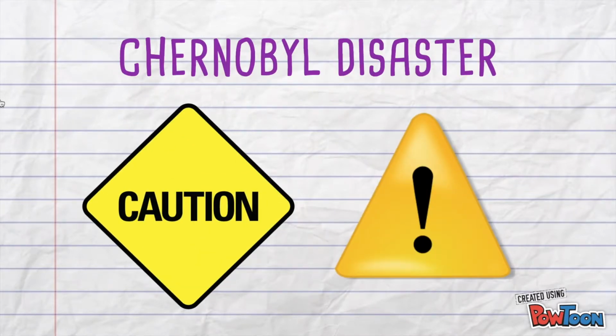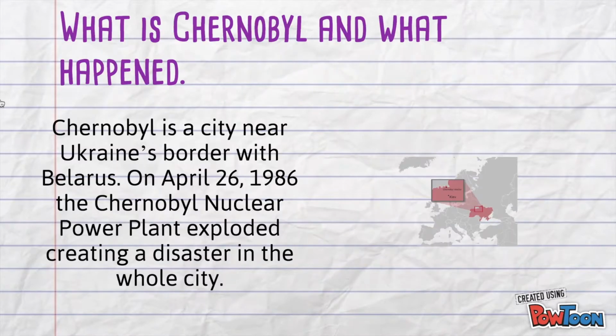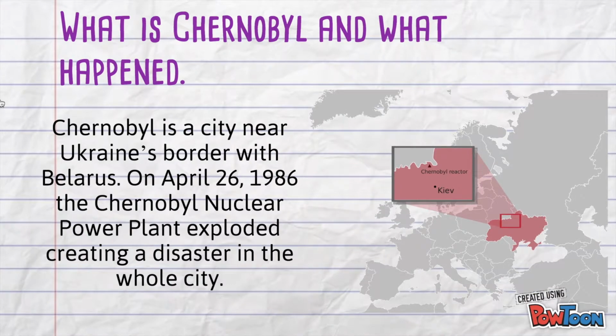Chernobyl disaster. What is Chernobyl and what happened? Chernobyl is a city near Ukraine's border with Belarus. On April 26, 1986, the Chernobyl nuclear power plant exploded, creating a disaster in the whole city.